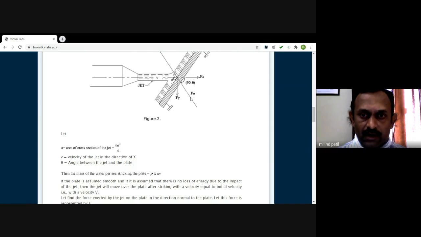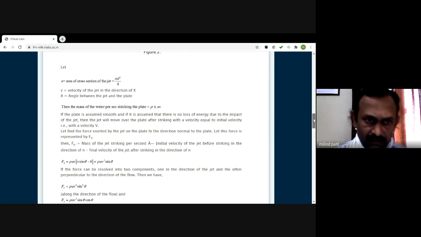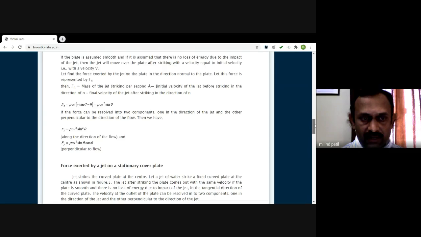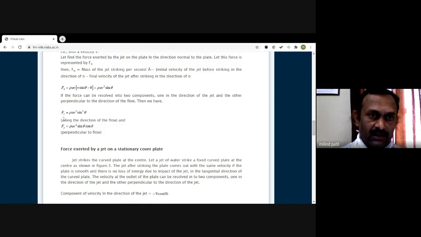This normal component is what? The normal to the plate, and hence the initial velocity is v sine theta, where theta is the angle between the jet and the plate. So this equation can be simplified as rho A v square sine theta. Now this is the normal component acting over the plate. Now we have to resolve this component in two different directions, x direction and y direction.